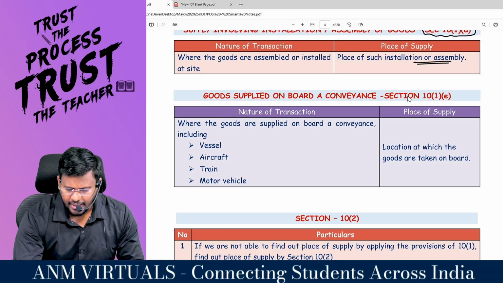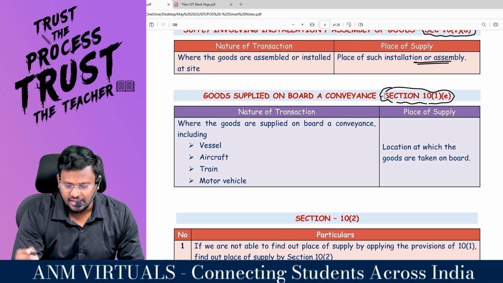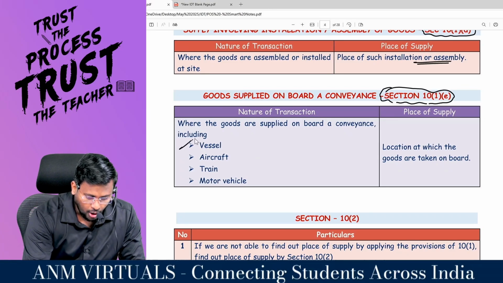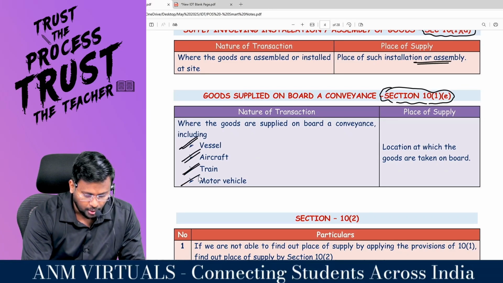Goods supplied on board a conveyance, that is 10 subsection 1 clause E. When you are traveling in a vessel or aircraft or train or motor vehicle.